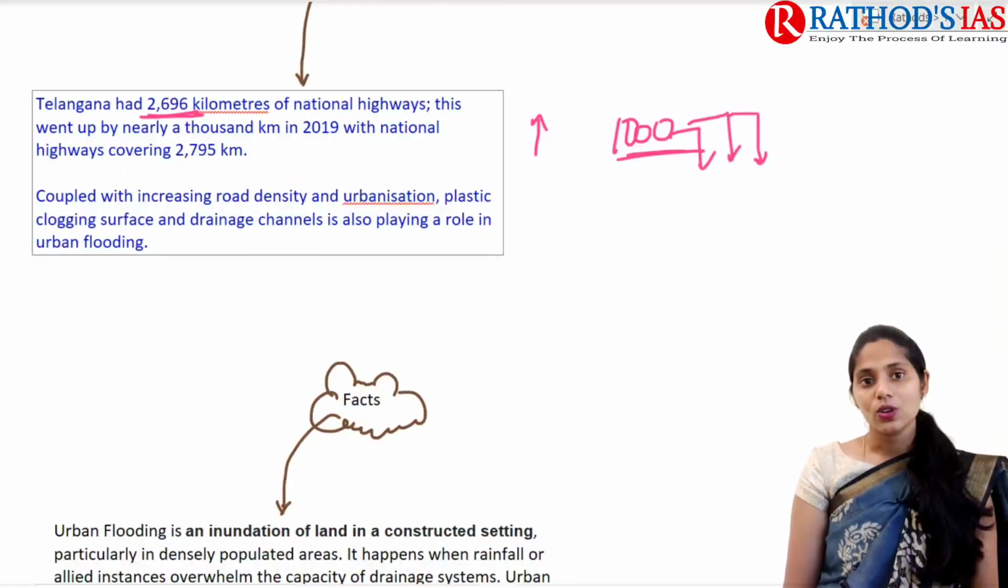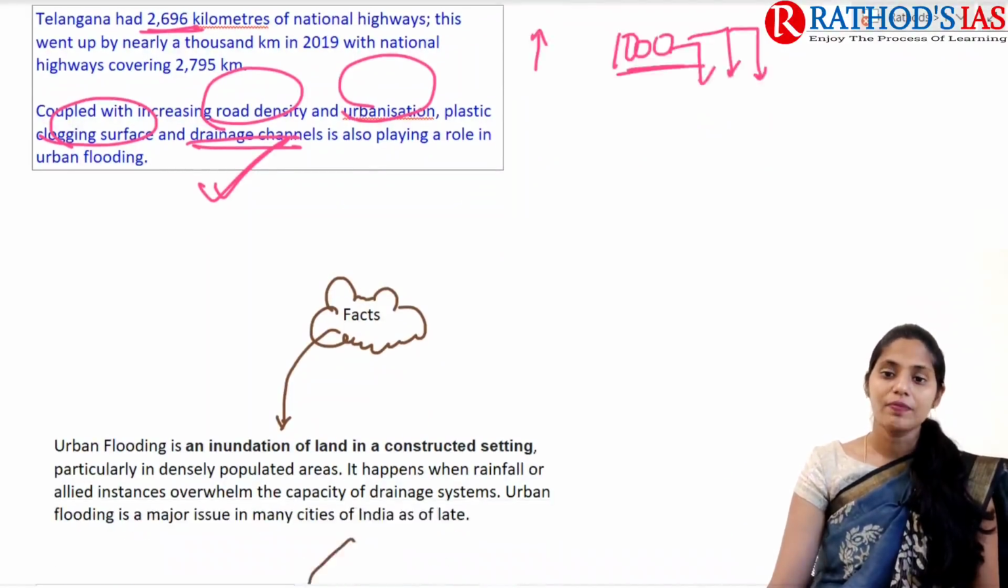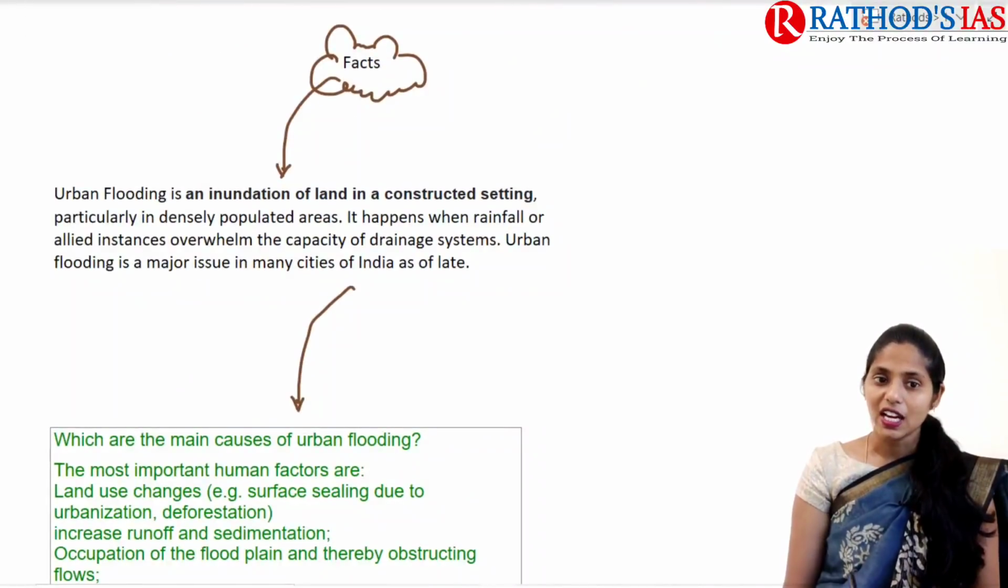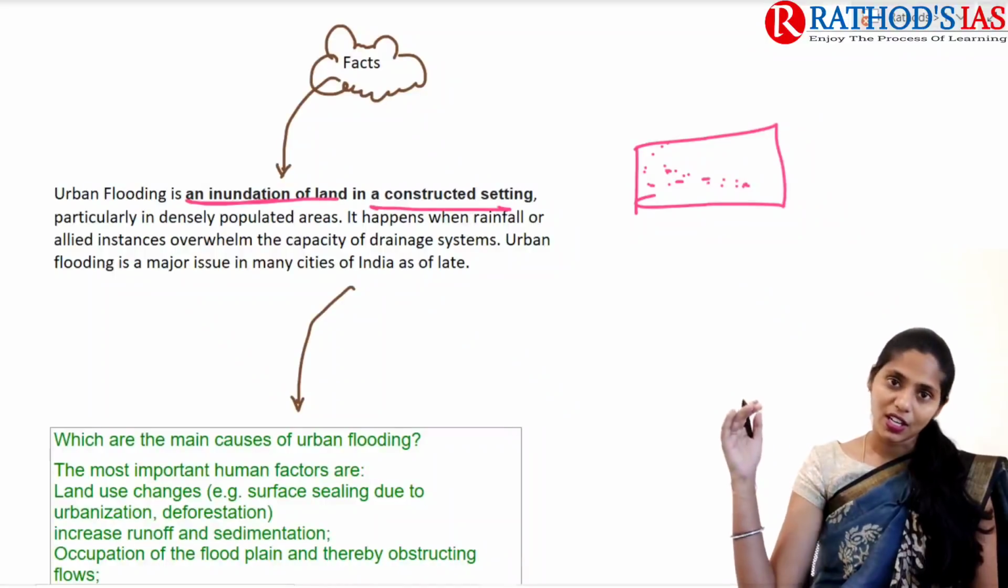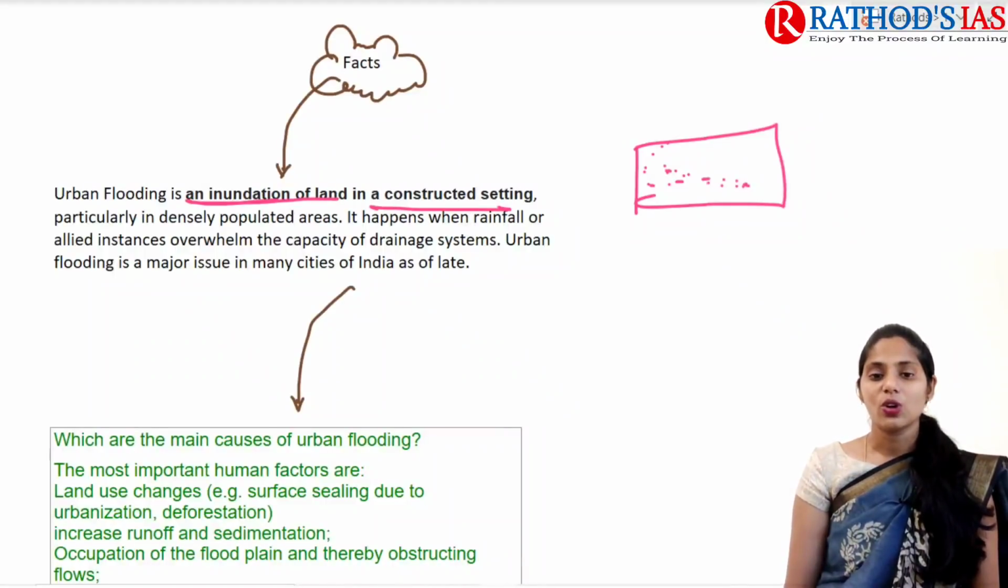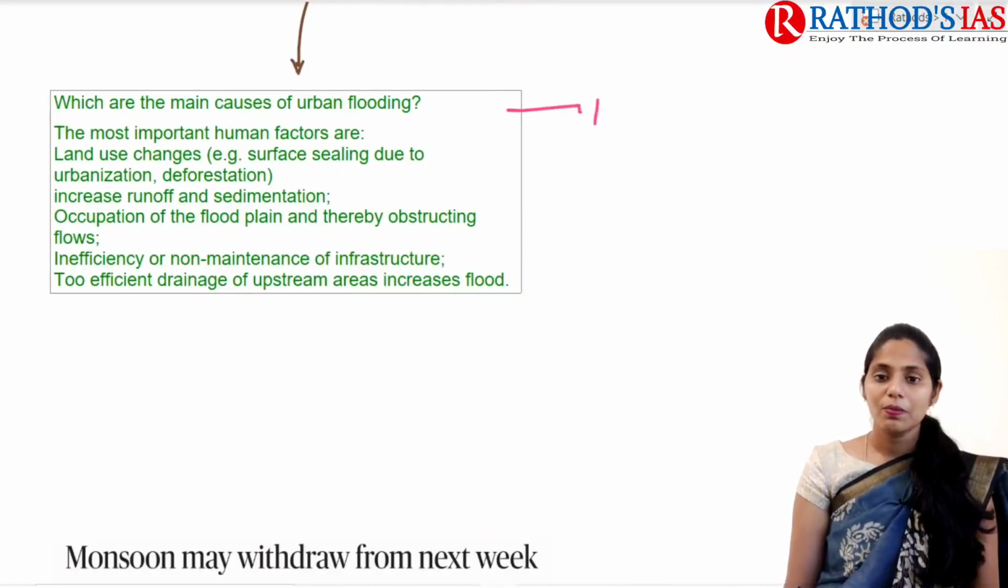The next one is the increase in road density and urbanization, and plastic clogging, especially in drainage pipelines and drainage channels. They also play an important role in urban flooding. If you see some facts, urban flooding is nothing but an inundation of land in a constructed setting. Whenever in urban areas any rainfall leads to sudden flooding, or runoff water on surfaces that we can see, that is called urban flooding.